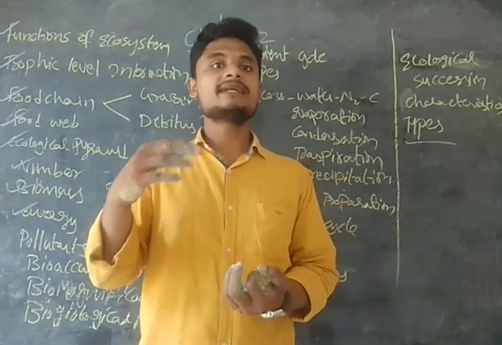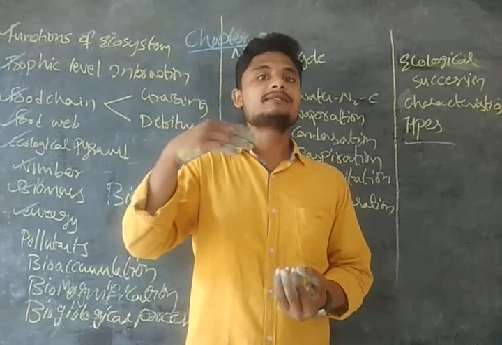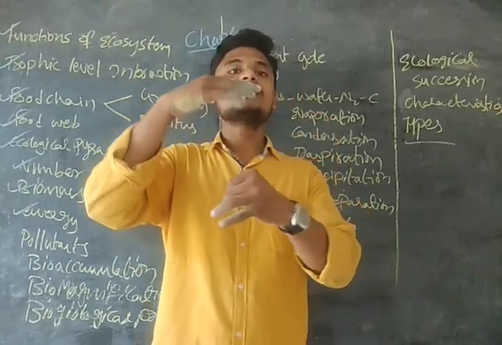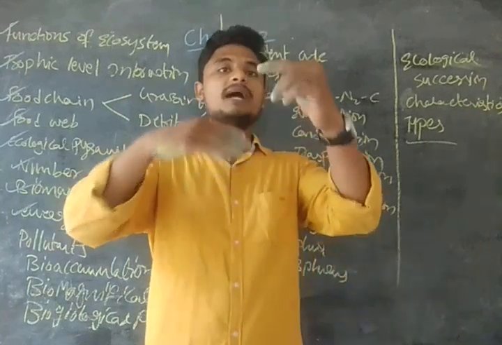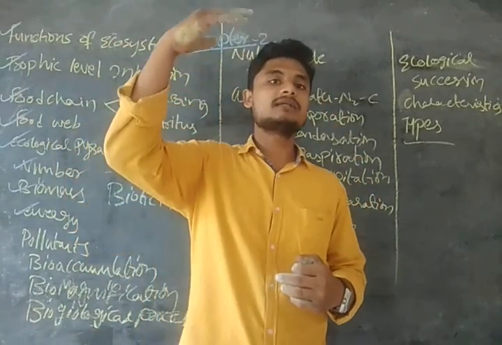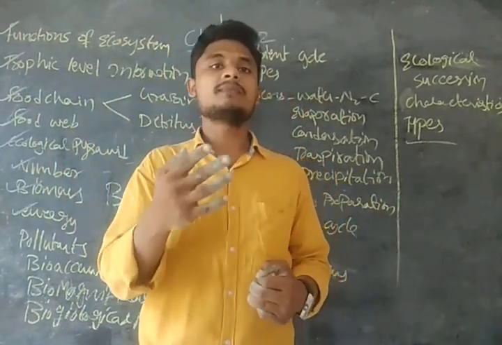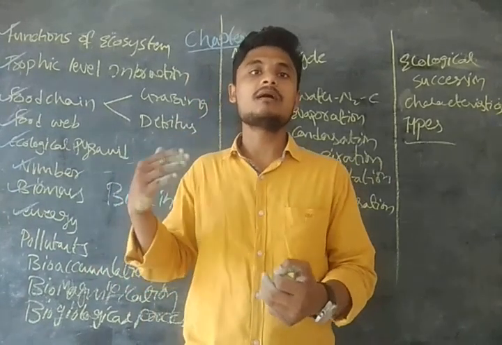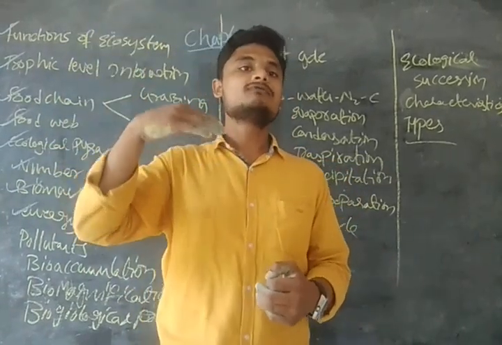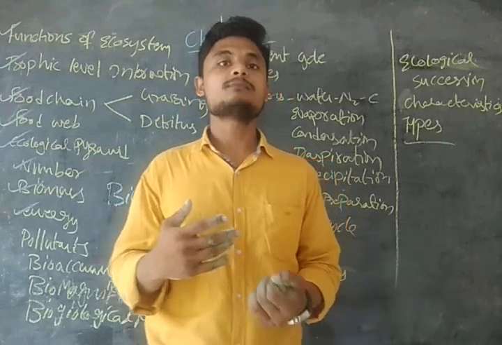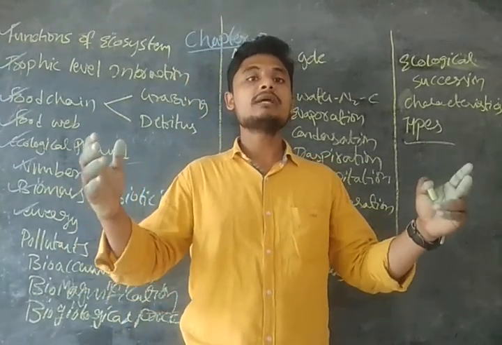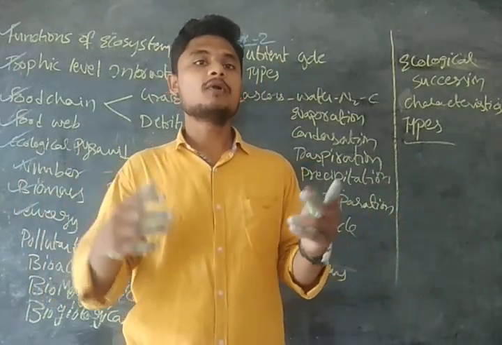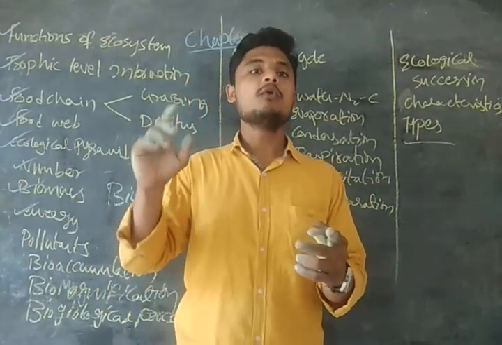the pollutant is transferred from one trophic level to the other trophic level. That is known as biomagnification. So it is transferred from producers to primary consumer, secondary consumer, tertiary consumer, from one trophic level to another. That is biomagnification: bio and magnify. It will be magnified, so the pollutant at the higher level will be more in quantity.